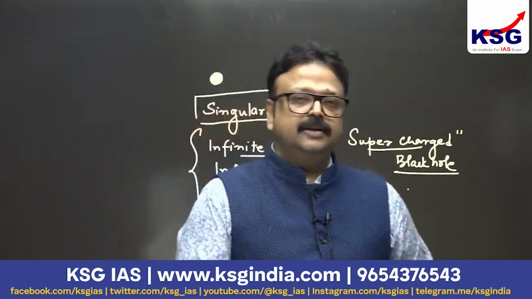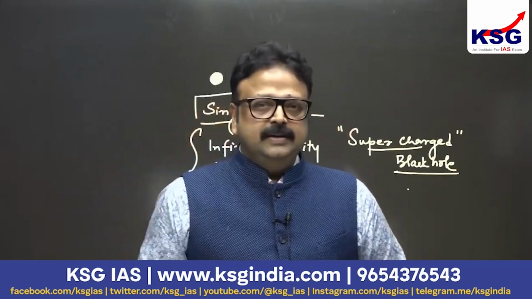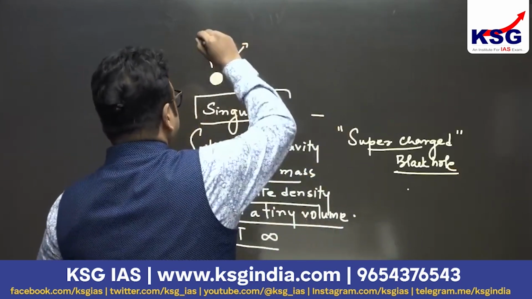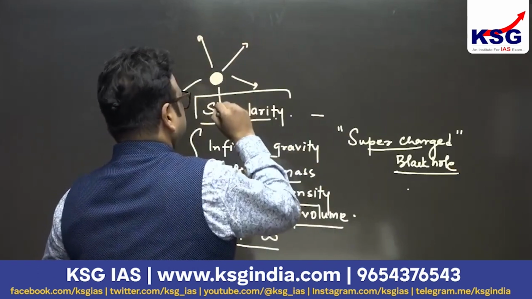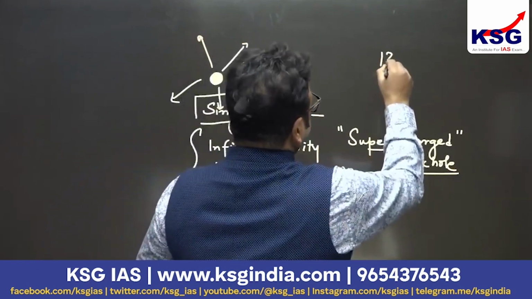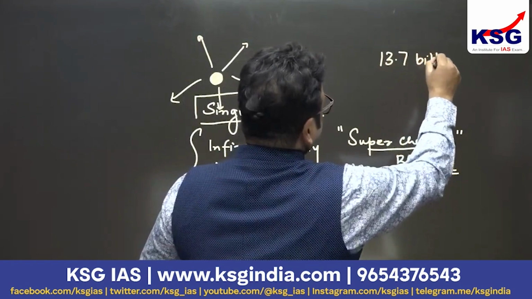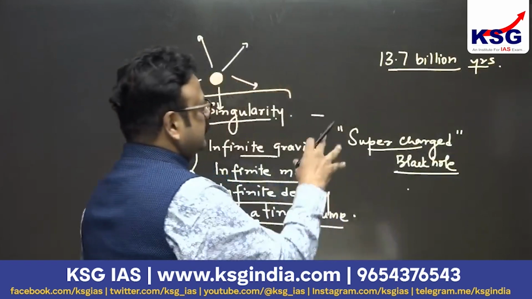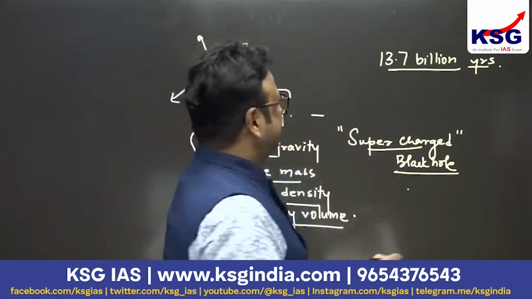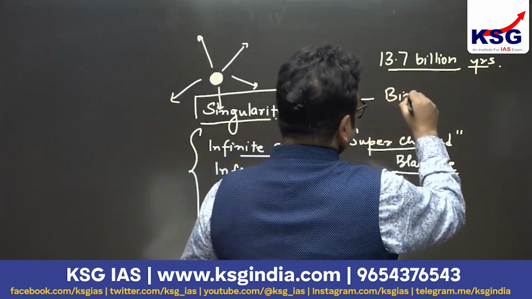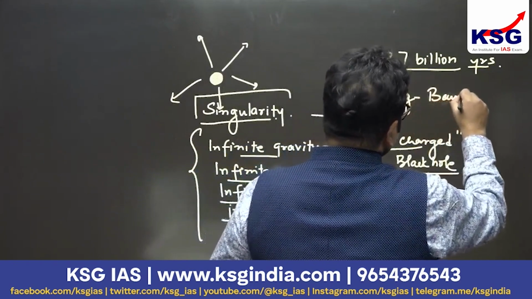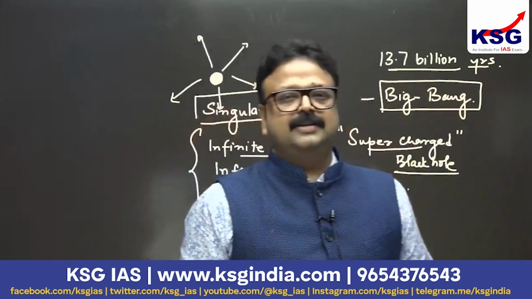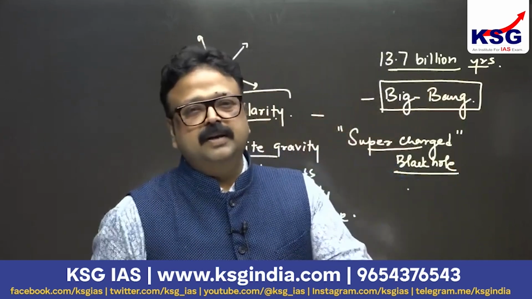Everything was concentrated over there, and all of a sudden there was an explosion. What was the reason for the explosion? It is unexplained, but yes, there was an explosion, and it took place almost 13.7 billion years from today. This event is called the Big Bang. So what happened after the Big Bang? Everything which we are now watching, and we ourselves, was formed after this Big Bang.